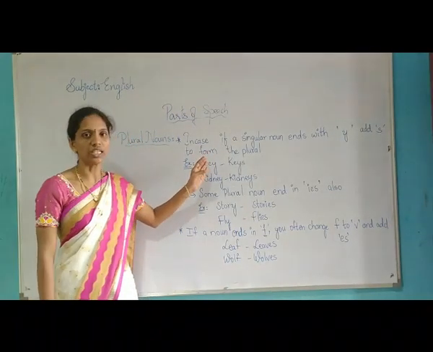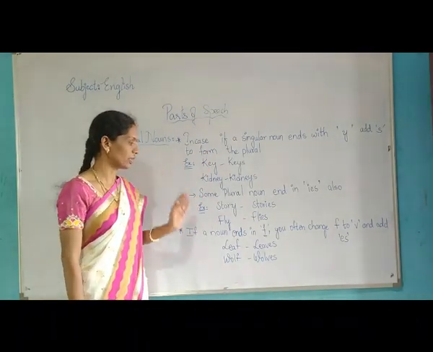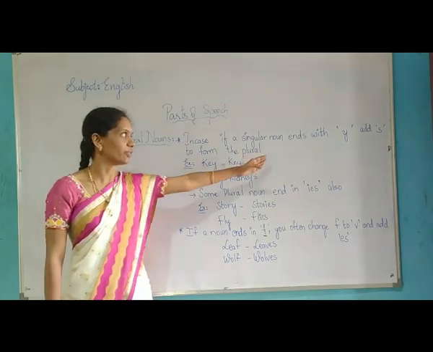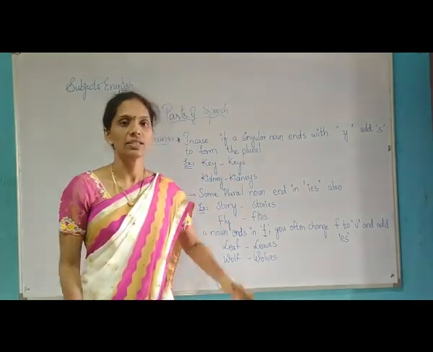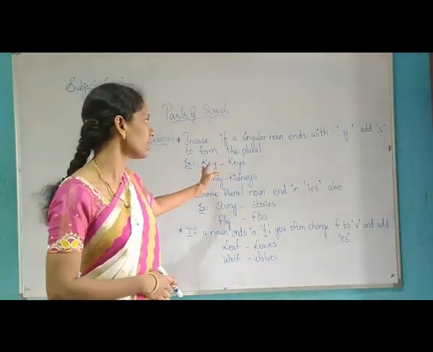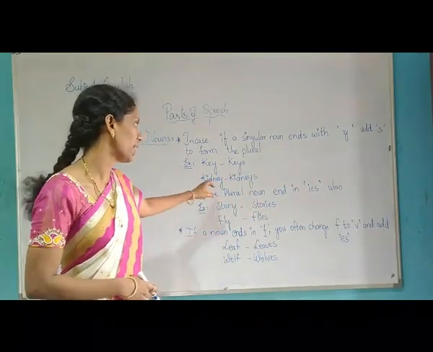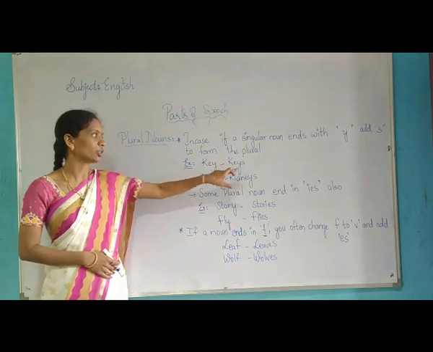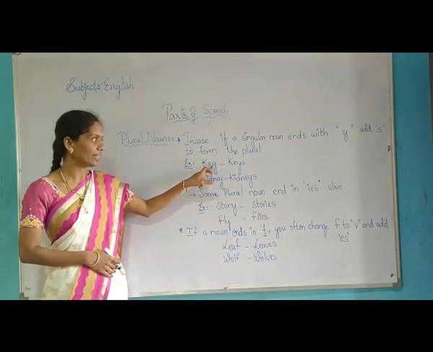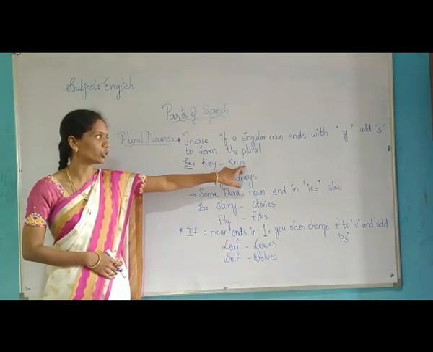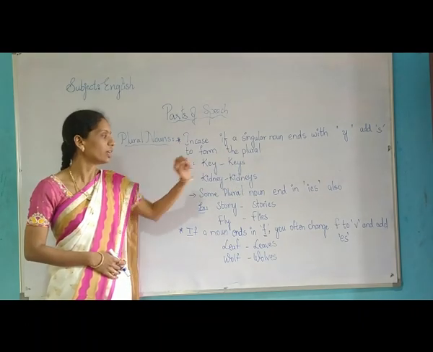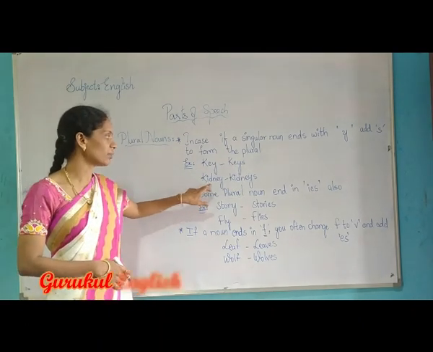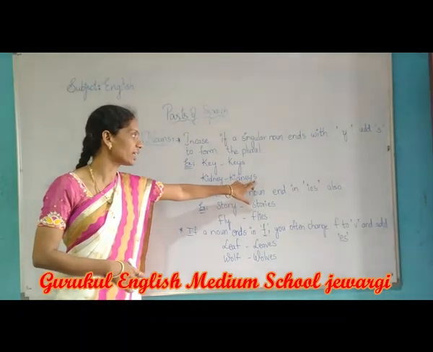Children, up to now we learned some rules. A few more rules we will look into. See, if the singular noun ends with Y, then we have to add S to form a plural noun. Example, see here, singular noun, key. What is it written as? Keys. So, endings with Y should be added S to form a plural noun. Look here, one more example, kidney, kidneys. What did I add?